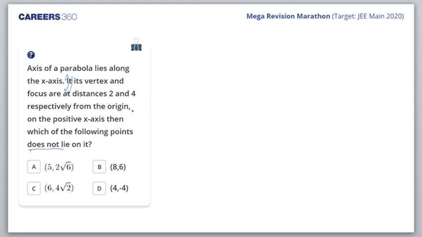so let's begin with it. I'll give you exactly 1 minute to solve it. So the axis of the parabola lies along the x-axis. Prakash, Aniket, you solved it, you got D as your answer. Okay, let's check that out.